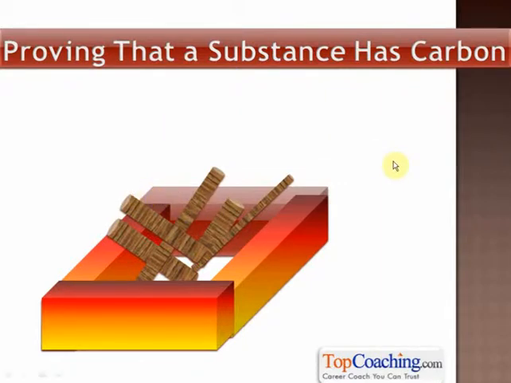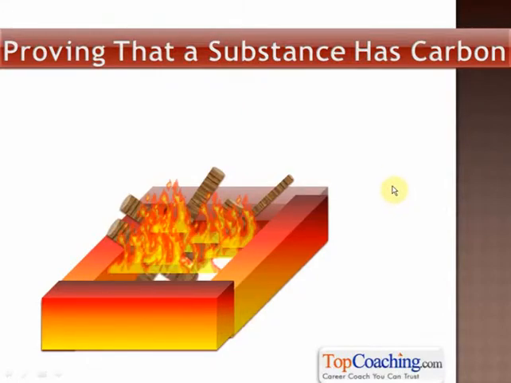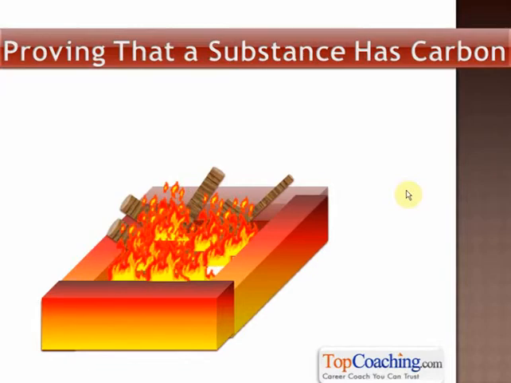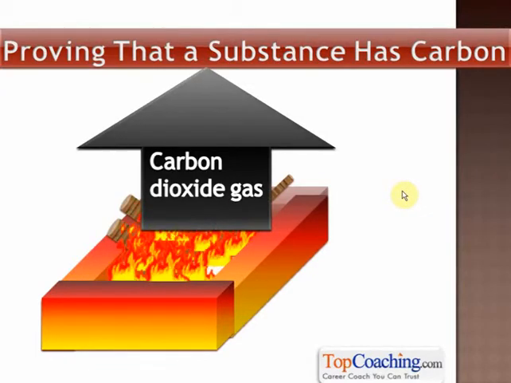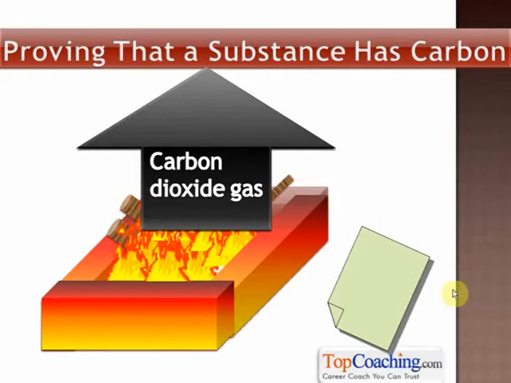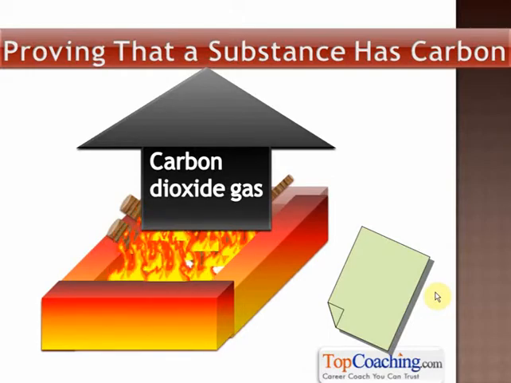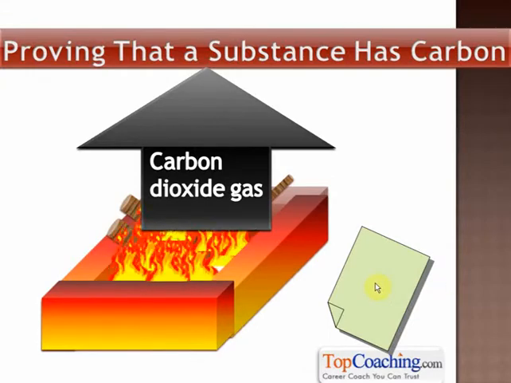You can even prove that carbon is present in so many substances around you. To do that, you can simply take any substance near you and burn it. Carbon has the special property that when a carbon containing compound is burnt, carbon dioxide gas is evolved. So if you take a small piece of paper and burn it, carbon dioxide gas will be evolved. We know that carbon dioxide gas turns lime water milky.